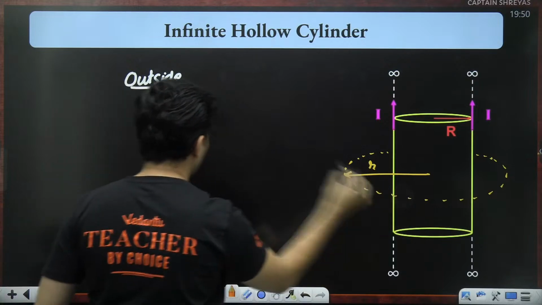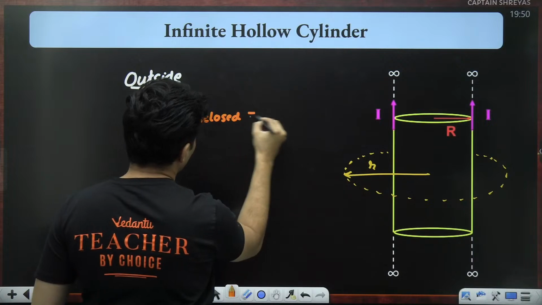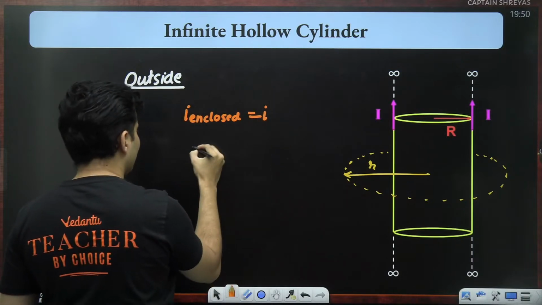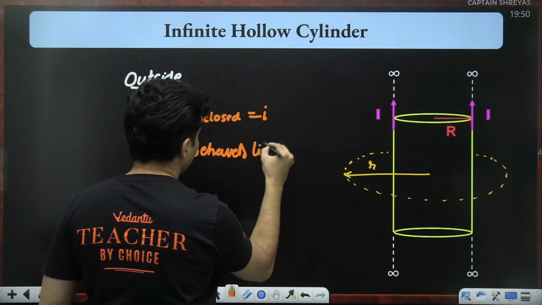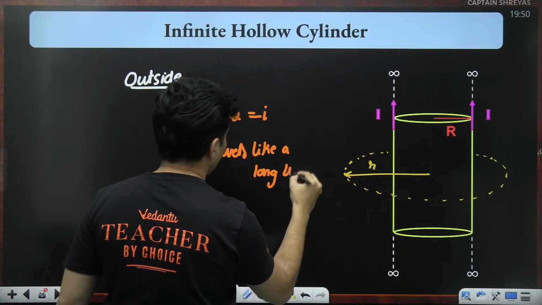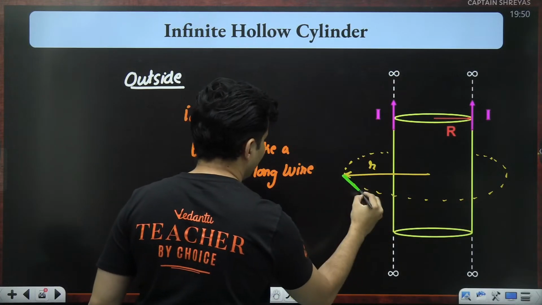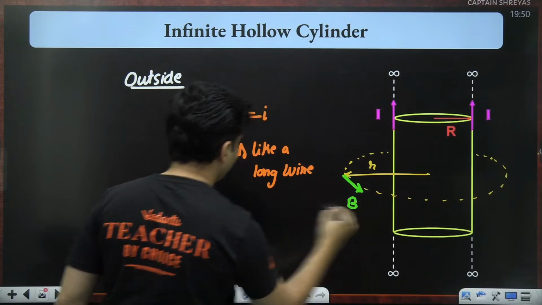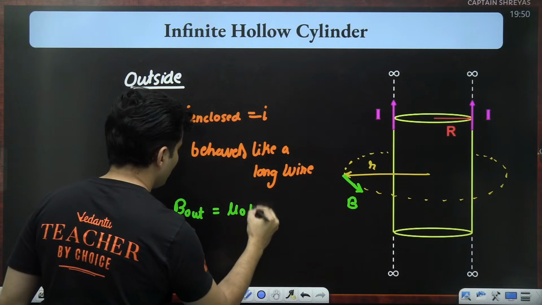In such a situation, the enclosed current just becomes I. So it behaves like a long wire. If you are outside, the magnetic field will be just mu naught I divided by 2 pi r.